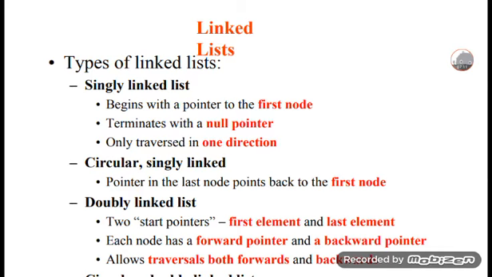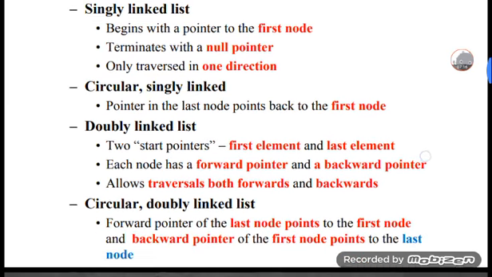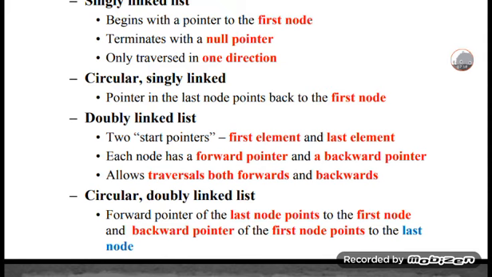And then the circular single linked list. The pointer in the last node points back to the first node. A pointer is nothing but the address of a variable, indicating which node you are pointing to. Here, the pointer in the last node points back to the first node.